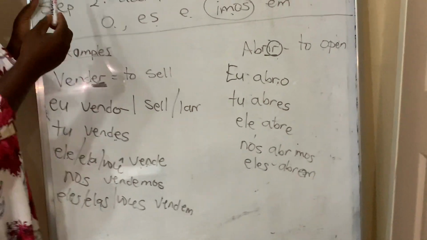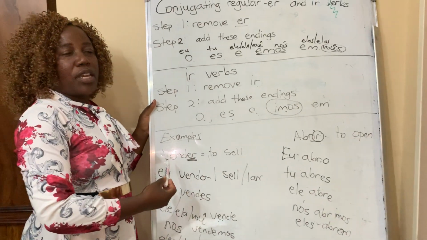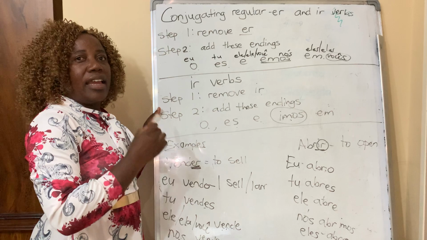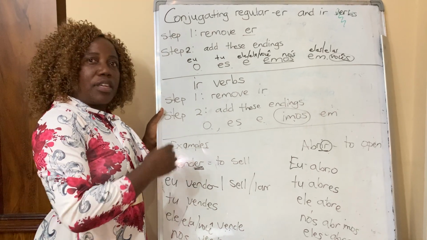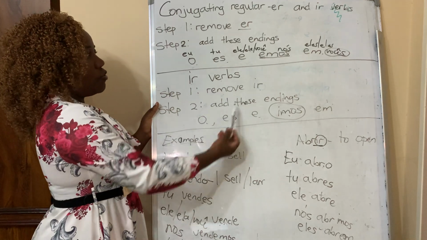Now, if you master how to conjugate these two verbs, it means you can now conjugate any other regular verb which ends with ER or IR, because you're going to follow these two steps that we have done here.